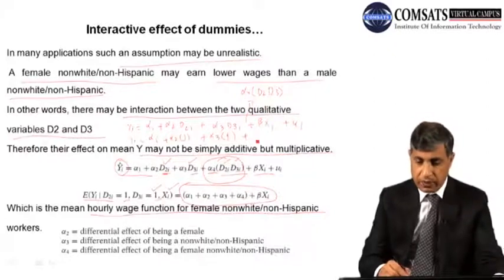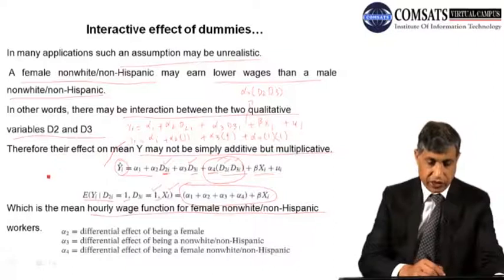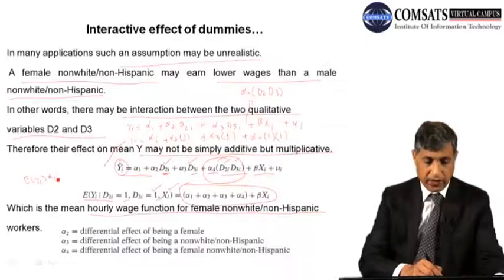So alpha 4 will become alpha 4, 1 in place of d2, 1 in place of d3. So this always will convert, the expected value of yi will become equal to alpha 1 plus alpha 2 plus alpha 3 plus alpha 4.